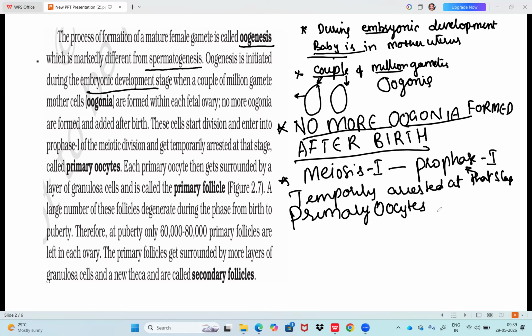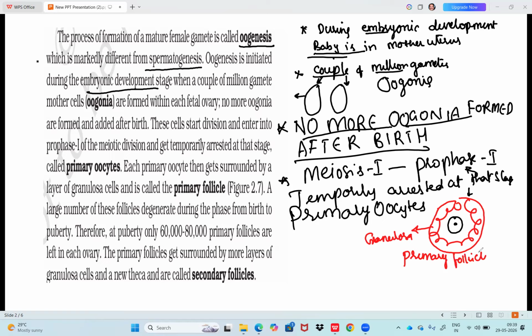A primary oocyte at meiosis 1 prophase 1, surrounded by granulosa cells, is called a primary follicle.